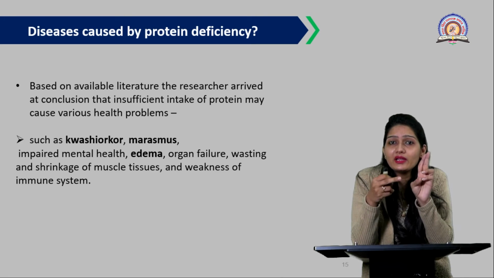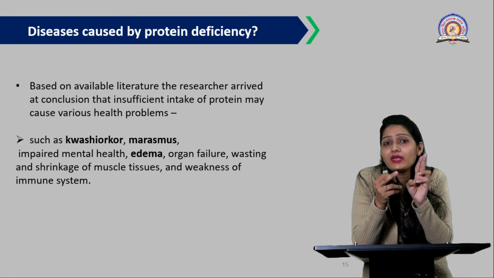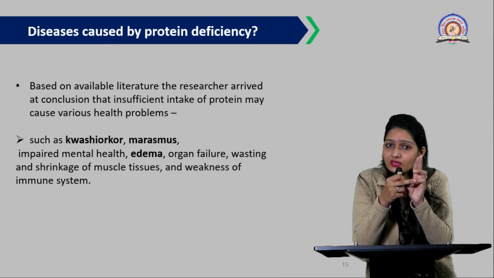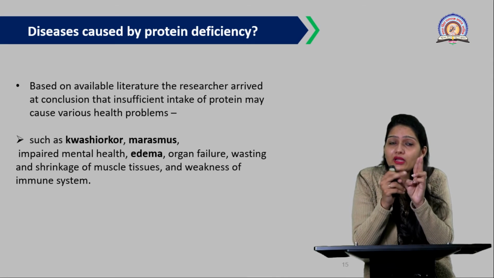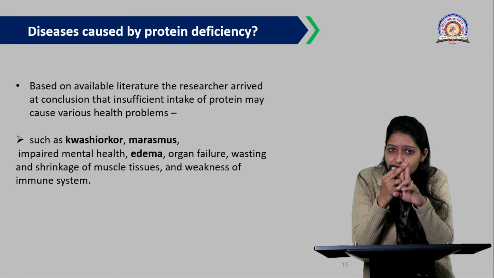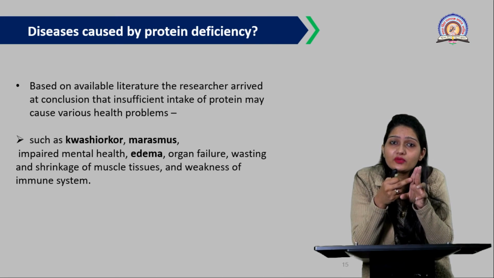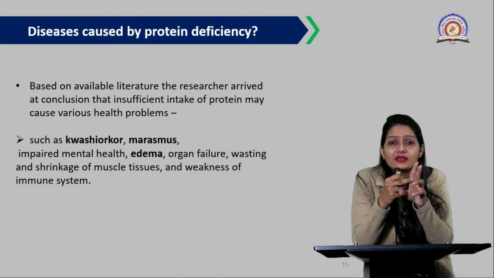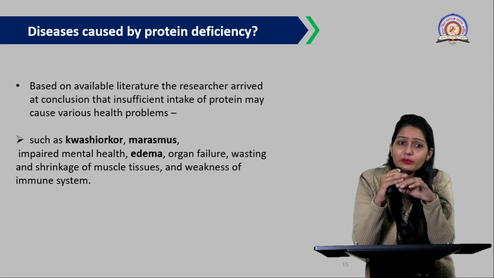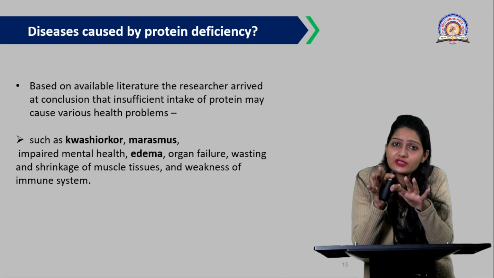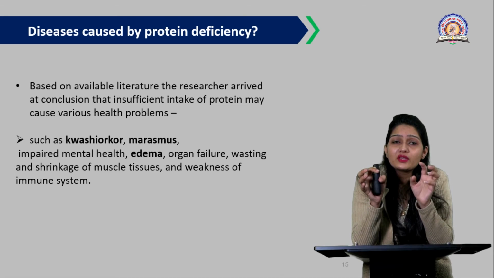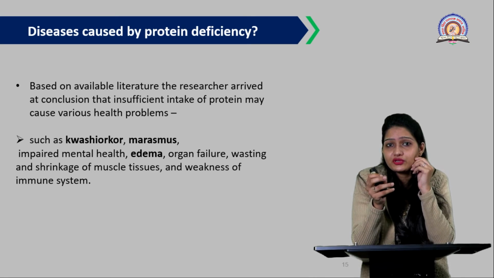These are the two leading diseases that arise because of this PEM condition, the undernutrition condition, that is improper intake of protein and energy. But there is a difference between Kwashiorkor and marasmus. We are going to discuss that in the next slide. Because of this protein energy deficiency, the diseases we are observing are marasmus and Kwashiorkor.